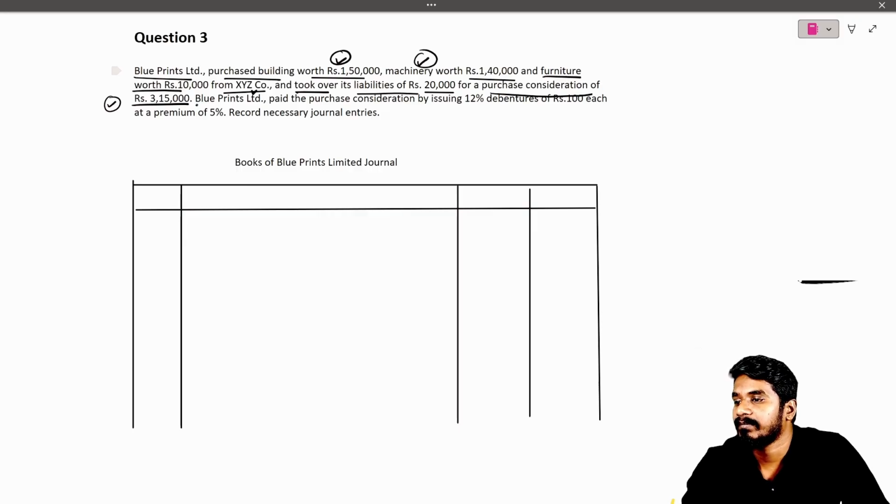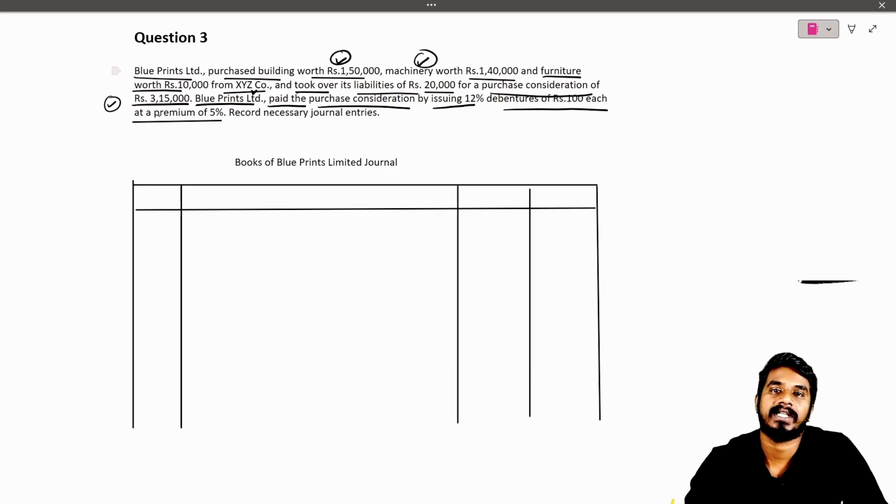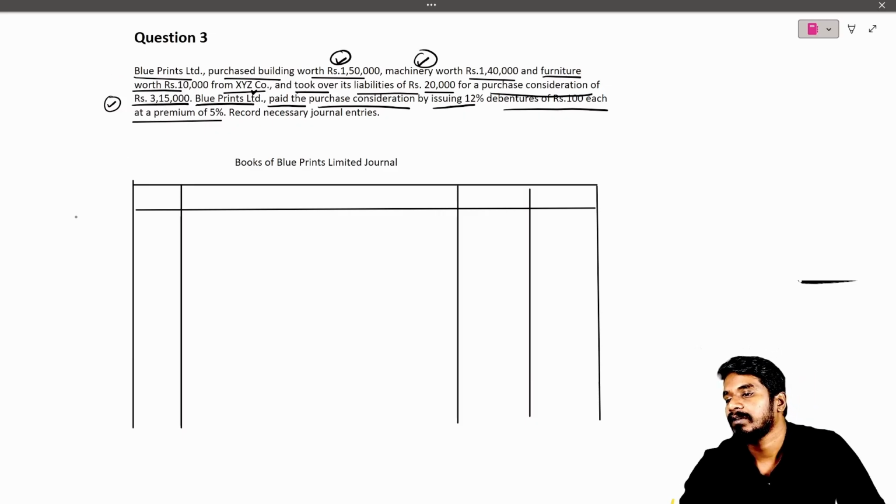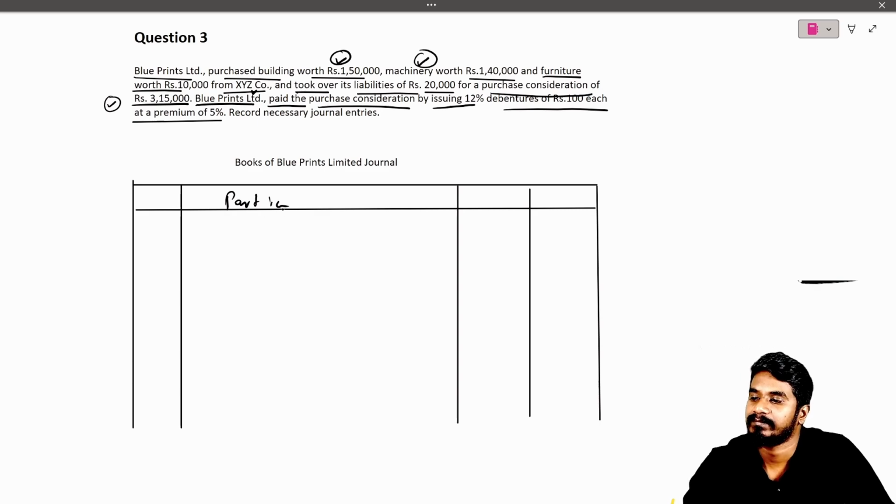Let us read the question. Blueprints Limited paid the purchase consideration by issuing 12% debentures of 100 each at a premium of 5%. Here also premium is coming in. So let us solve the question and let us see.